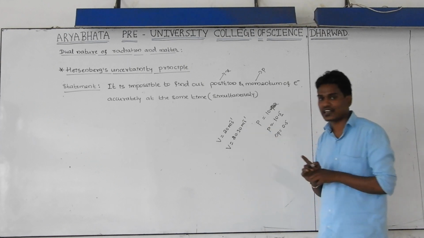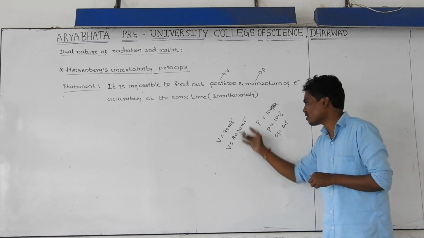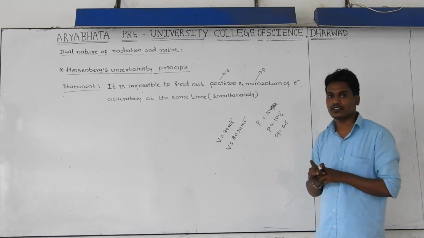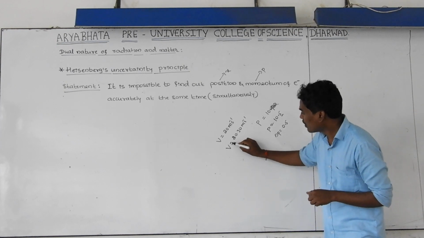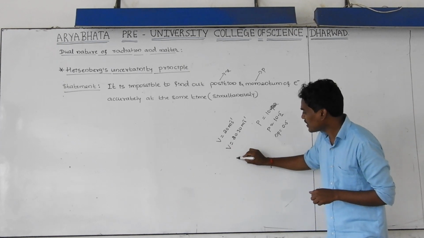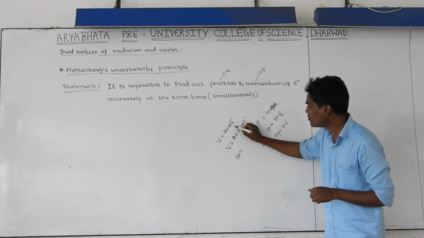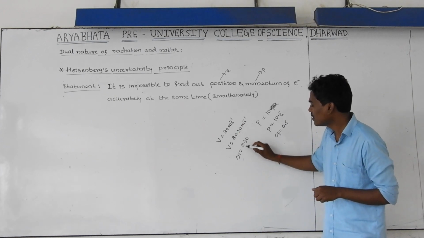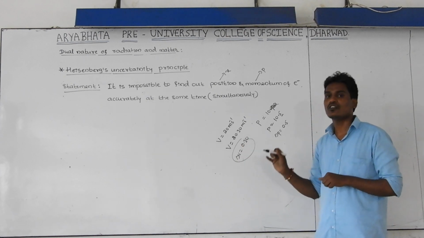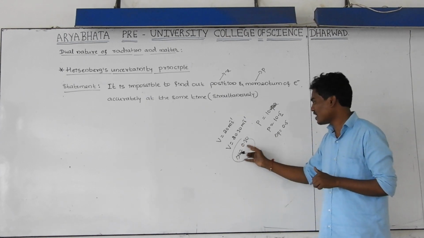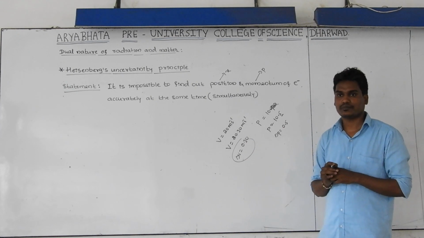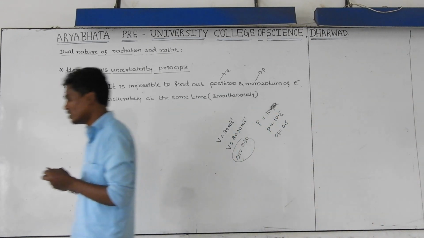This value is not correct. It is a wrong measurement. Then I am not writing it as V, instead I am writing it as delta V. The difference between these two is 0.30. This is uncertainty in velocity.